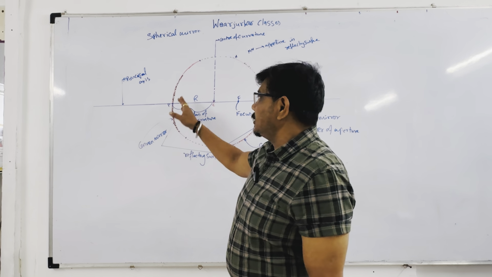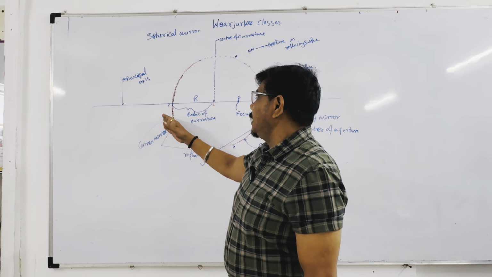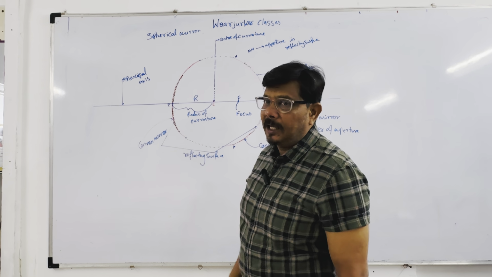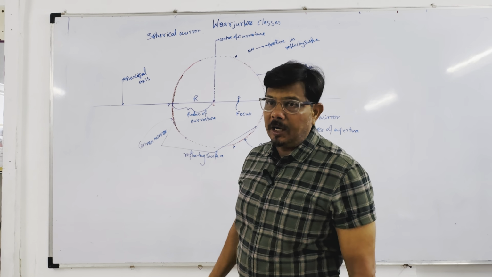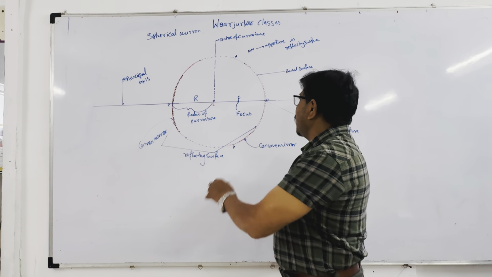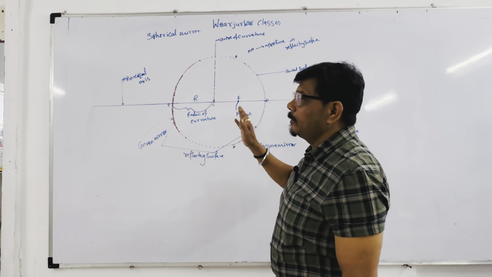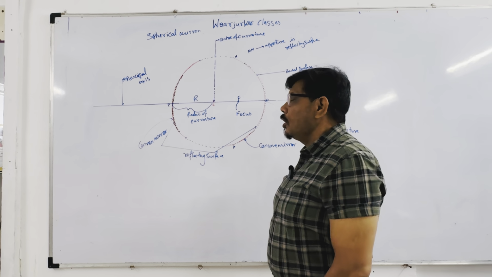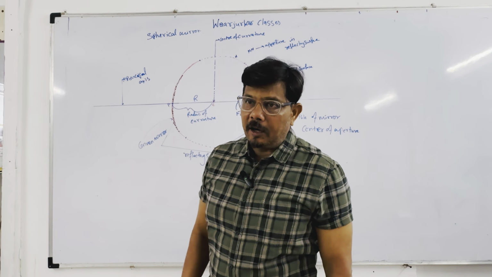A convex mirror is made from a part of a sphere, where the inner portion is painted silvery, and we see from the outer part. This is called a convex mirror. If the outer portion is painted silvery and we see from the inner portion, it is called a concave mirror, and it is made from the sphere.